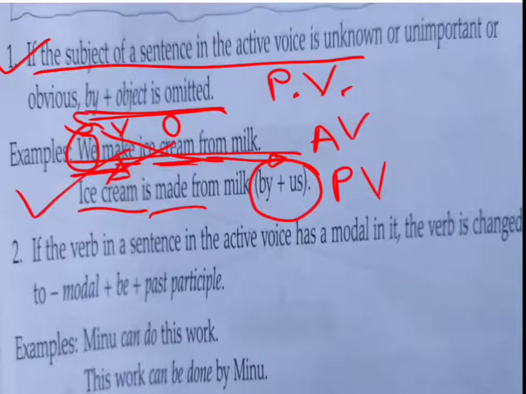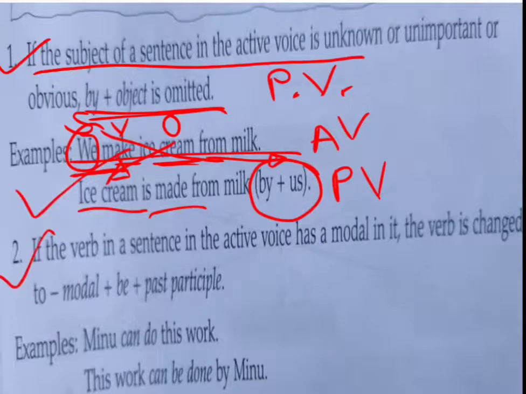So is that clear, students? Sometimes, if you think that the subject is not very important or you don't know the subject, then in passive voice, if you do not write by plus object, your sentence is still correct. Now look at another rule.